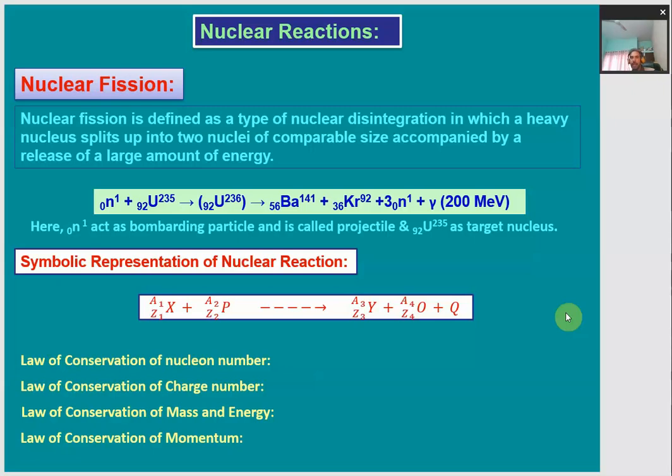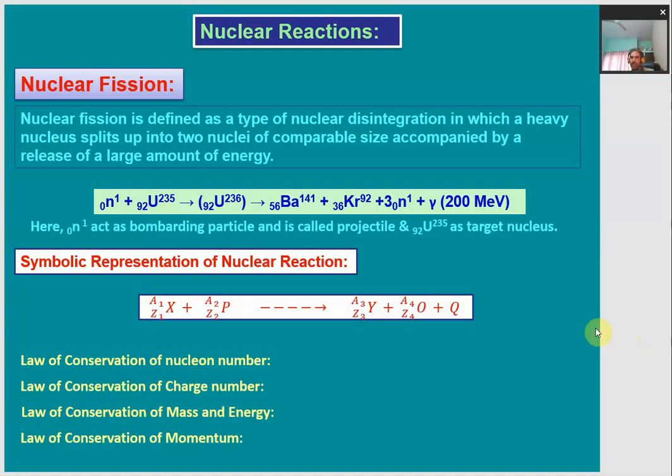It may happen naturally, as we have in radioactivity, where a heavy unstable nucleus starts emitting particles in order to achieve a higher state of stability and gets transformed into another kind of nucleus. That kind of nuclear transformation is also called a nuclear reaction. In other ways, nuclear reactions can also be carried out by initiating them by artificial methods. So all these nuclear transformations are called nuclear reactions.